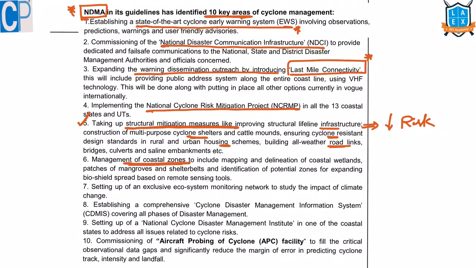Sixth point is management of coastal zones. Coastal zones should not be overexploited. Seventh one, exclusive ecosystem monitoring network. Ecosystem monitoring network. What is the impact of climate change?